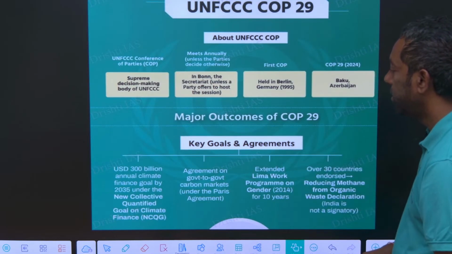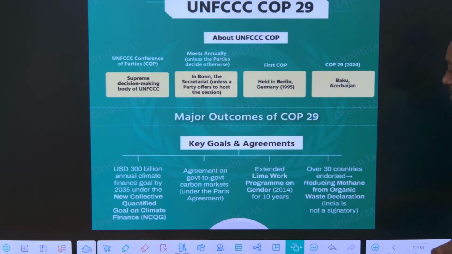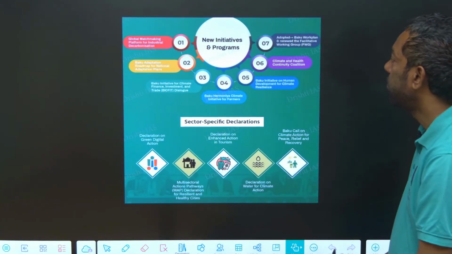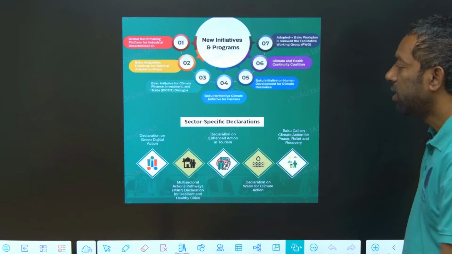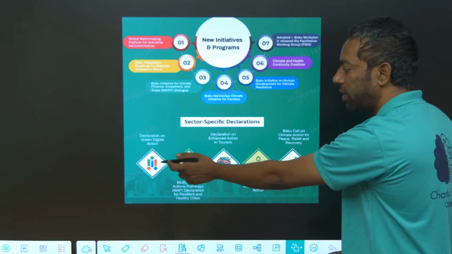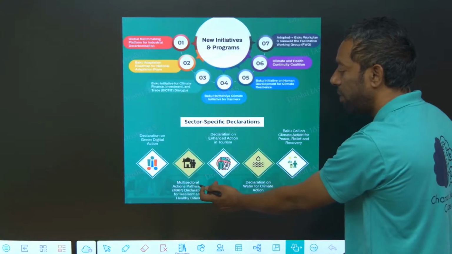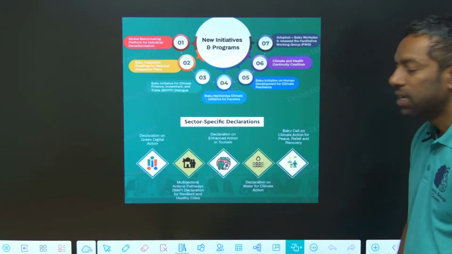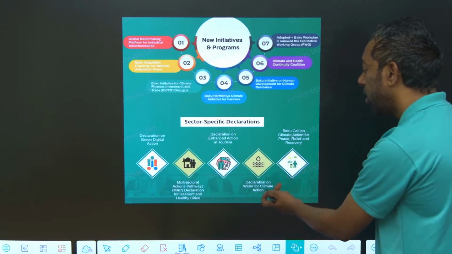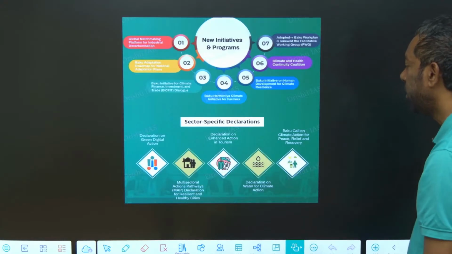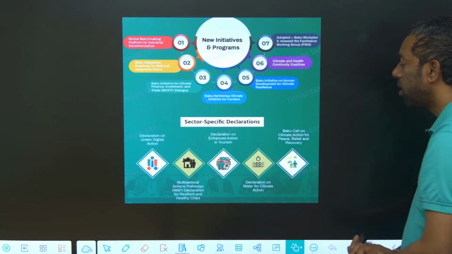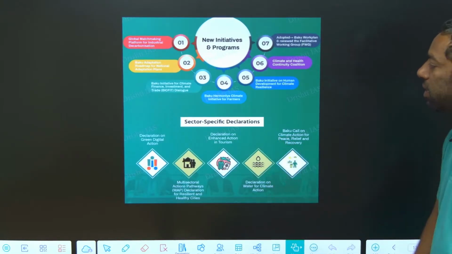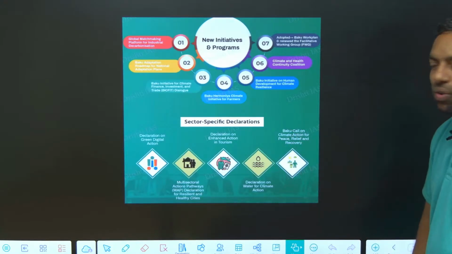Just look here: these are the key agreements and goals of COP29. Next, the key outcomes from COP29: the declaration on digital action, multi-sectoral action pathways, the declaration on enhanced tourism, and the declaration on water for climate action. This is the Baku Call on Climate Action for relief and recovery. These are the declarations in COP29.